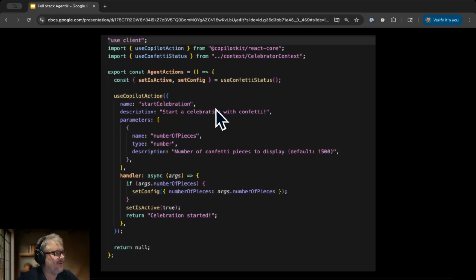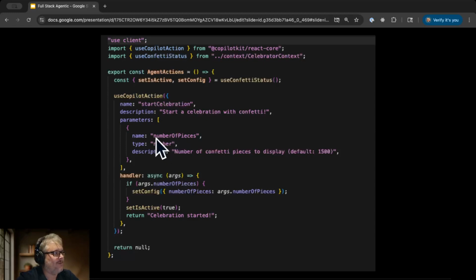So the way that we raise the stakes is on that same useCopilotAction. We are now using something that we weren't using earlier, which is the parameters feature. And if we pass parameters to useCopilotAction, then when we get called, they'll show up in args.